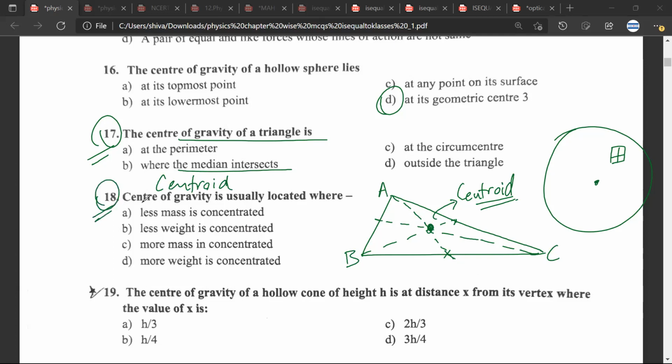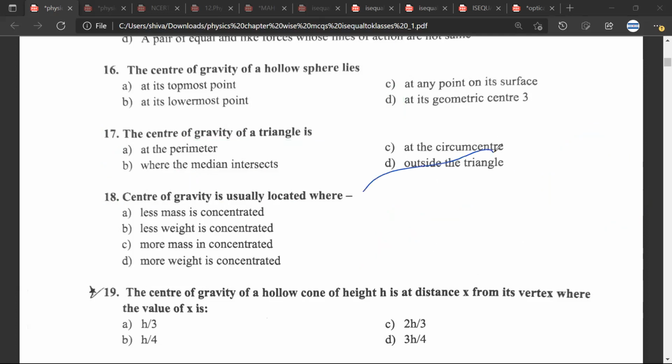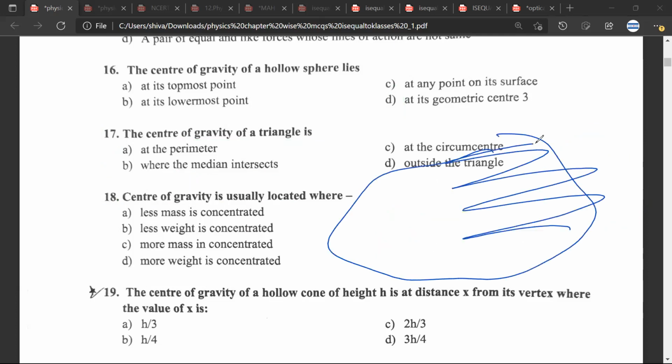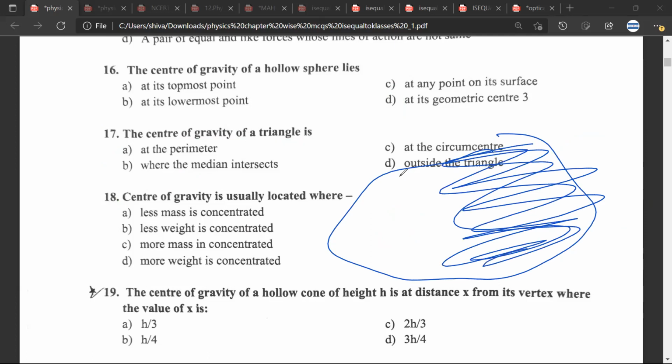Question number 18. Center of gravity is usually located where more weight is concentrated. So if you have an irregular object, and let us assume the weight is more towards this side than this side, then of course the center of gravity would be shifted towards here. What you need to understand is that this would depend upon weight. So more weight is concentrated would be the right answer. Any doubt? No doubt, sir.